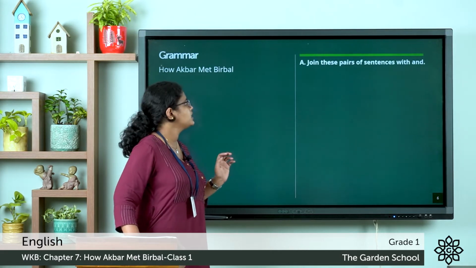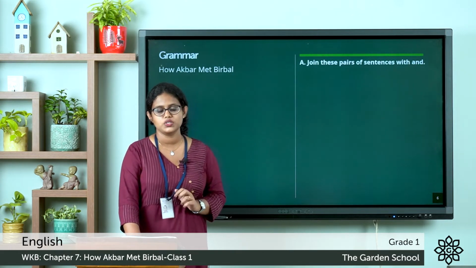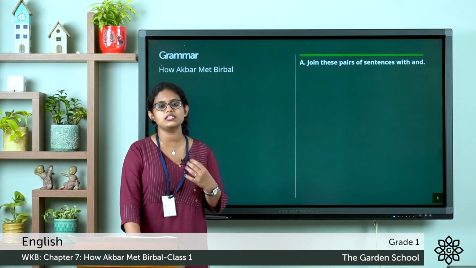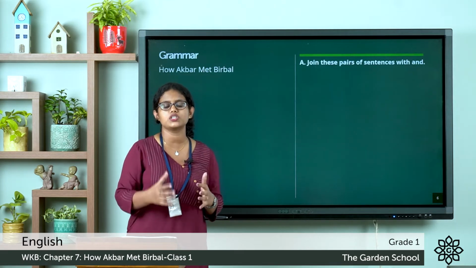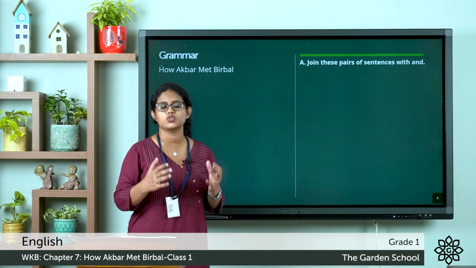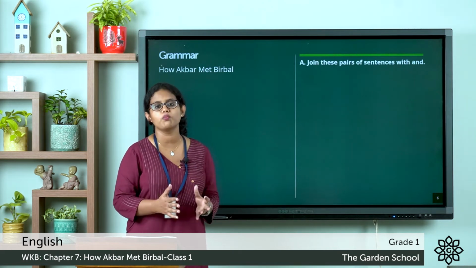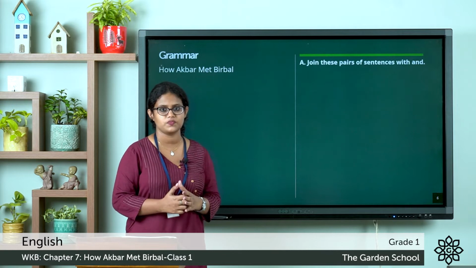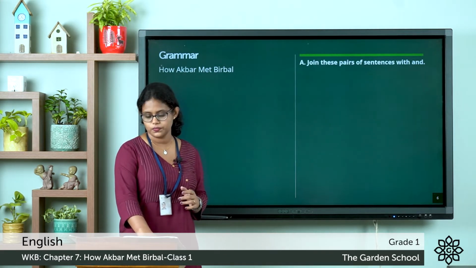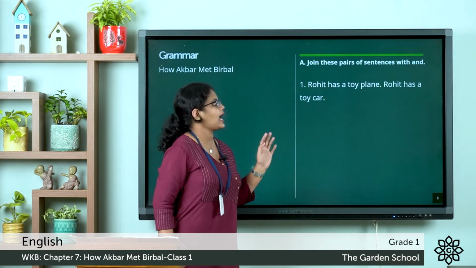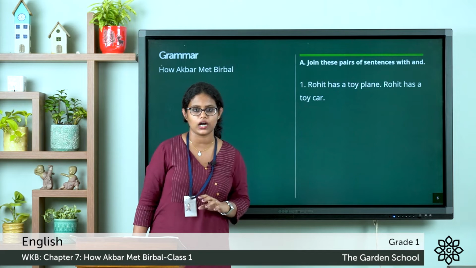Moving on to the next one. Grammar part. Join these pairs of sentences with and. We have already discussed the joining word and, right? We use the joining word and to join two words or two or more sentences, right? So let's do this exercise. First one. Rohit has a toy plane. Rohit has a toy car.